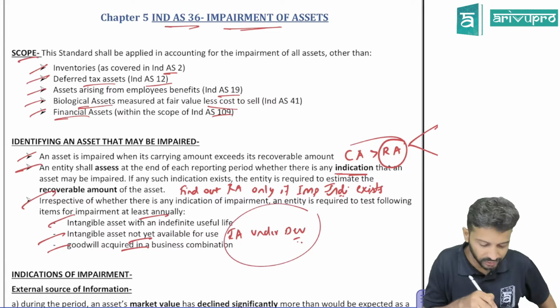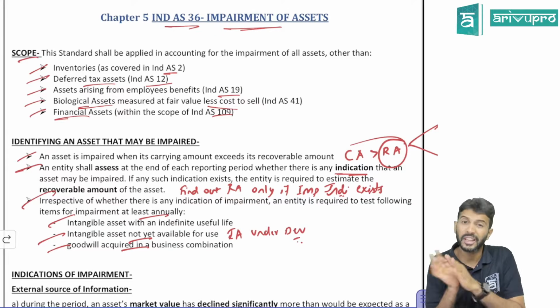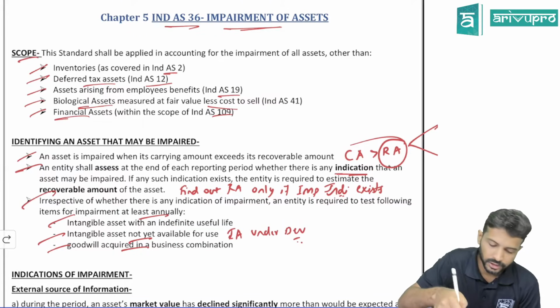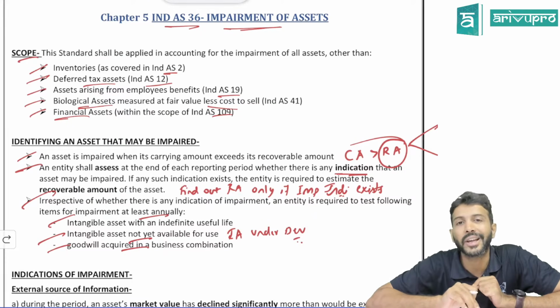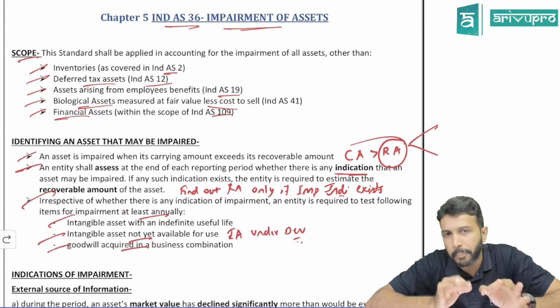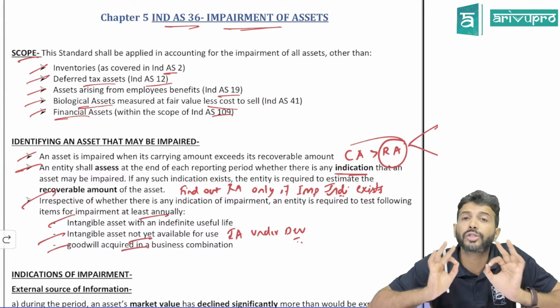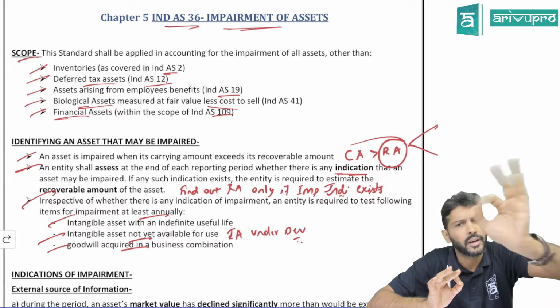Meaning you have to compare its carrying amount with recoverable amount and go on booking the impairment loss if there is one. Done now. This is the first in this paragraph summary. So what is it again? We will go a little slow and try to learn everything in the class itself. 1. Impairment loss accounting arises only if carrying amount exceeds, or is greater than, recoverable amount.